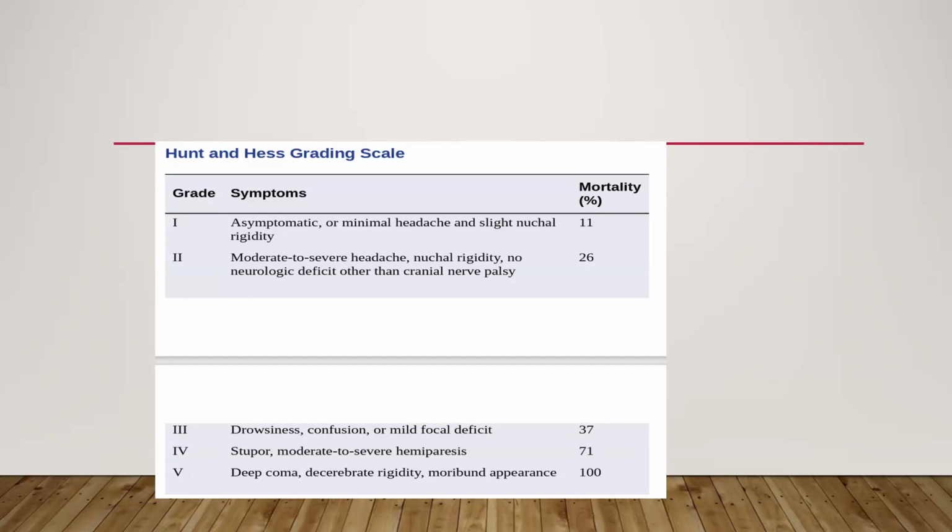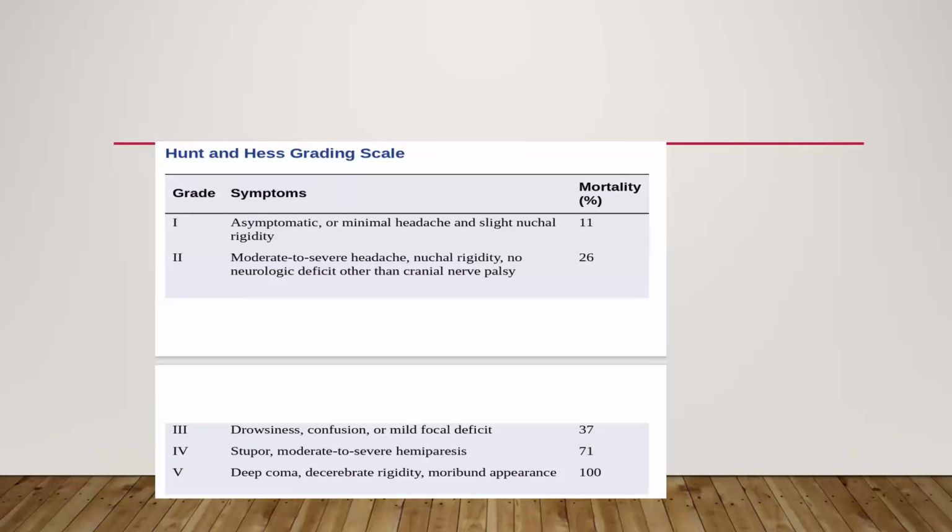According to this scale, grade 1 is asymptomatic, minimal headache and slight nuchal rigidity. If grade 1 is there, then it carries a mortality of 11%. Then grade 2 is moderate to severe headache, nuchal rigidity, no neurological deficit other than cranial nerve palsy. It has a mortality of 26%. Grade 3 includes drowsiness, confusion, mild focal deficit. It has a mortality of 37%.